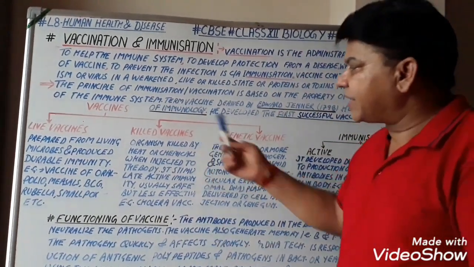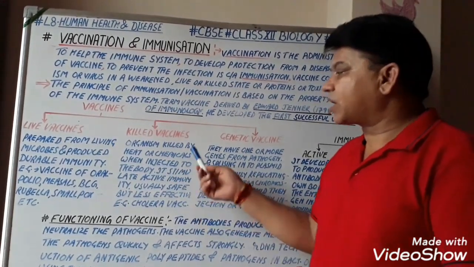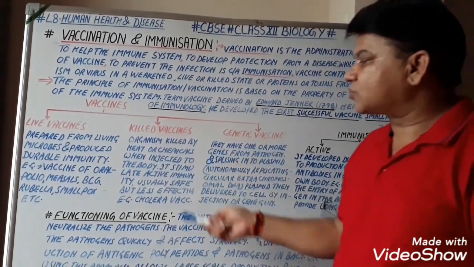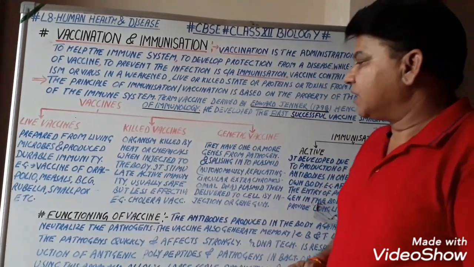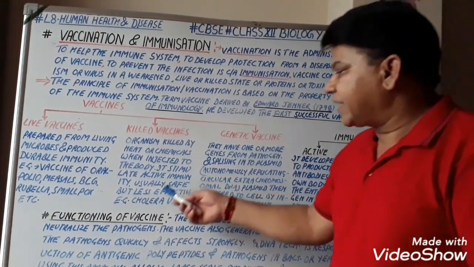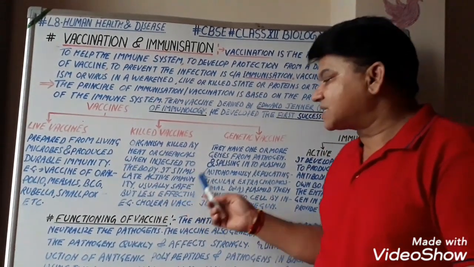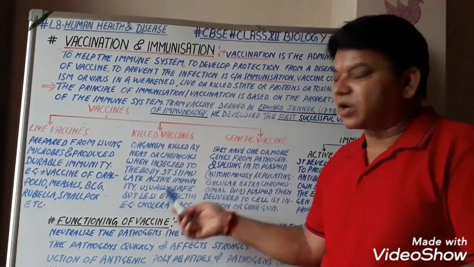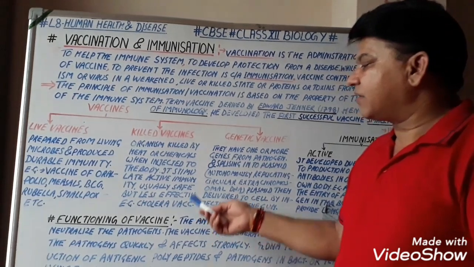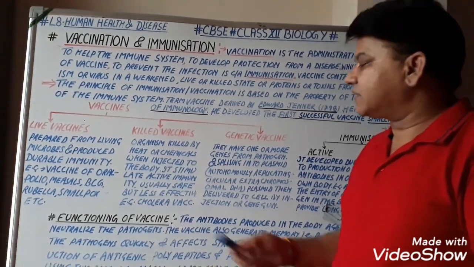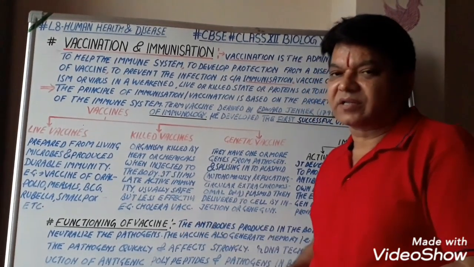Second is the killed vaccines. Organisms killed by heat or chemicals are injected into the body. Organism means microorganism or pathogen. It stimulates active immunity and is usually safe but less effective. For example, cholera vaccine. So we can say that killed vaccines are less effective and they produce short-term immunization in the body.